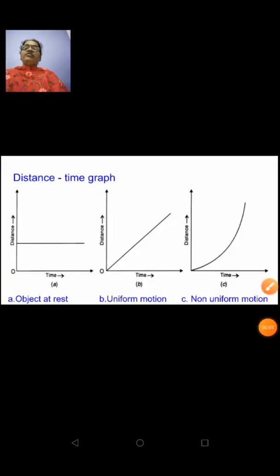And next we'll see few graphical patterns. First, I've shown the graphical pattern of a distance time graph for an object being at rest, an object showing uniform motion, and an object showing non-uniform motion. Graphical pattern A tells you that the object is at rest. So here you find a line parallel to the x-axis or parallel to the time axis. When you find a straight line starting from the origin, it says that the object is covering equal distance in equal interval of time, which means the object is showing uniform motion. When an object covers unequal distance, it means that it is showing non-uniform motion. That is why you find a curved line.